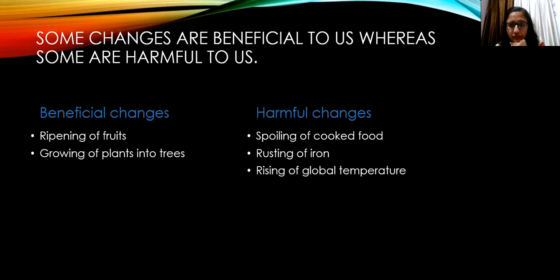So here I've mentioned some beneficial and harmful changes. The beneficial changes are ripening of fruits, growing of plants into trees. And I have given so many examples to you of these beneficial and harmful changes. Then under the harmful changes, I have written spoiling of cooked food. खाना खराब हो जाता है जो कुक करते हैं हम.